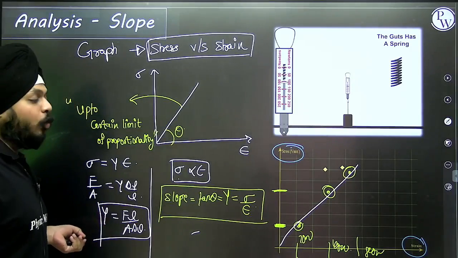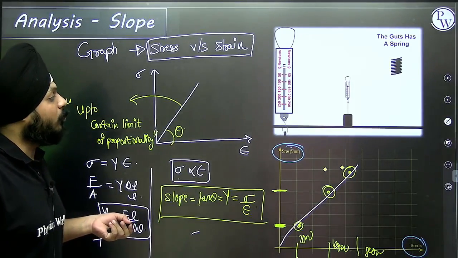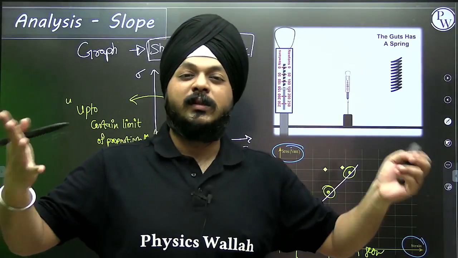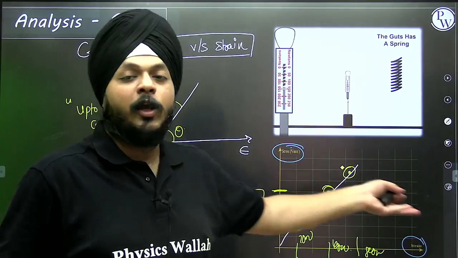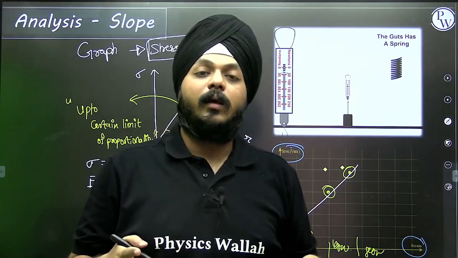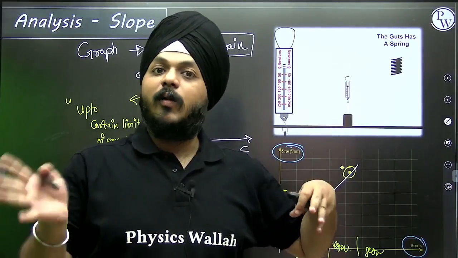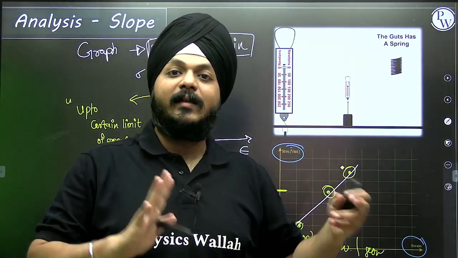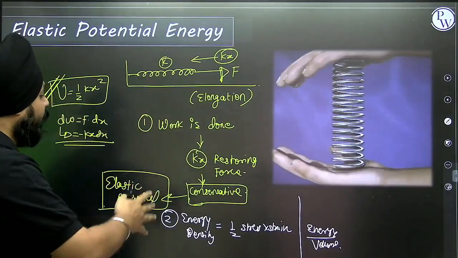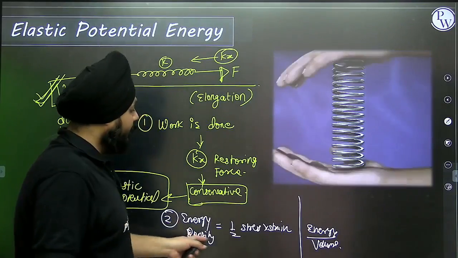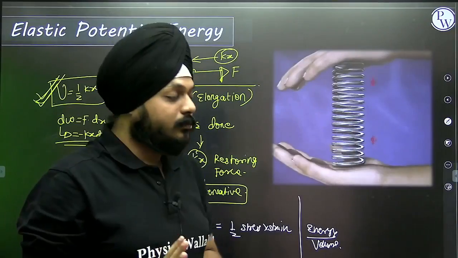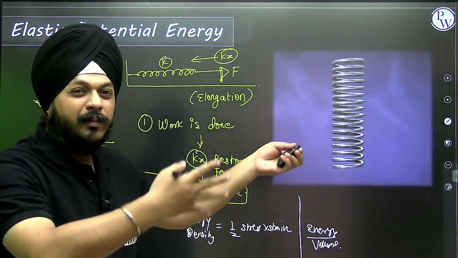If we are replacing this Hooke's law into the relevant equations, then we are getting the new outputs. If we are replacing the Hooke's law into the equation of the energy density, then we are getting the new outputs. It doesn't mean we are going to change our base. The base is that energy density means energy per unit volume, and we can define it by the respective formula. Now, lots of formulas are there, as you all are aware.